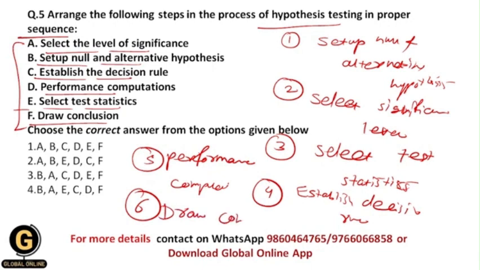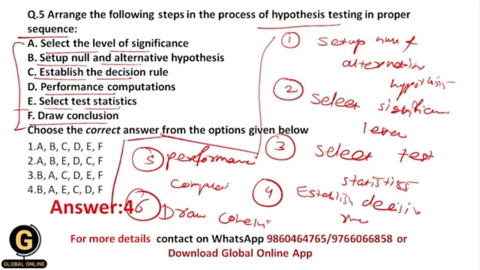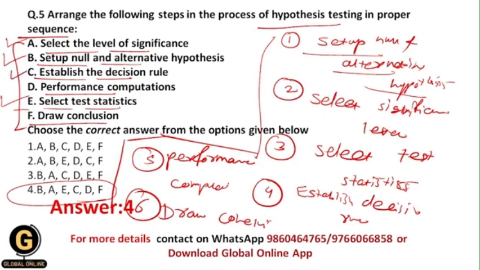Okay, draw conclusion. So now whenever you see this sequence, then you will understand that your correct answer should be 4, that is BAECDF, because here set up null and alternative hypothesis is first step, which is your option B. Then after that select the level of significance, which will be your second step, which is option A. Then select test statistics will be E option. Then establish the decision rule is C option. Then performance computations D option, and draw conclusion F option, and that's why your correct answer should be 4.